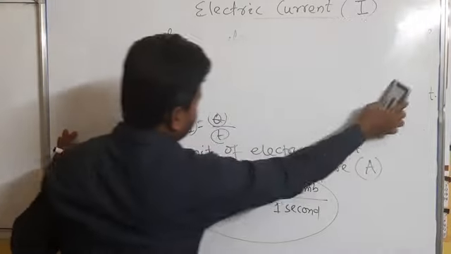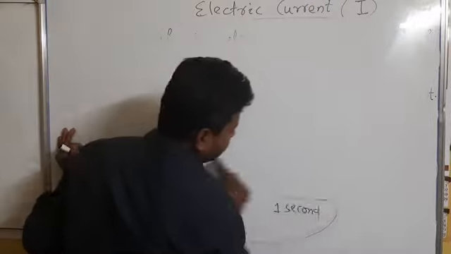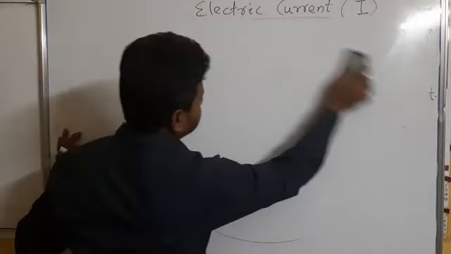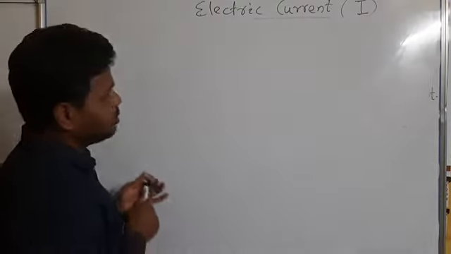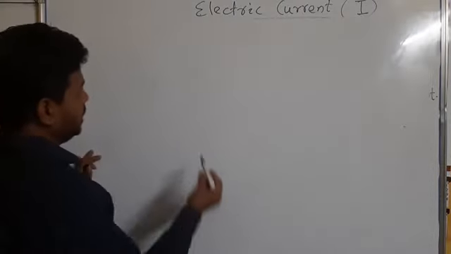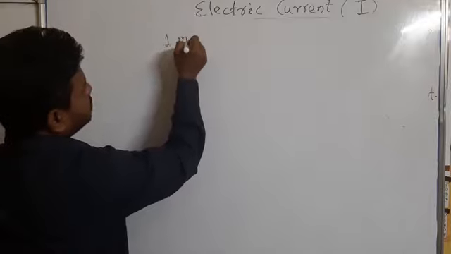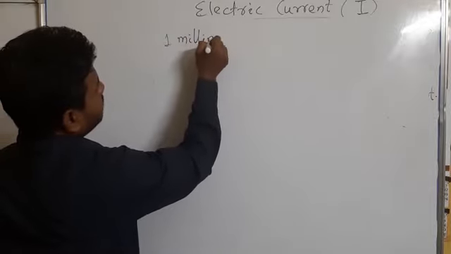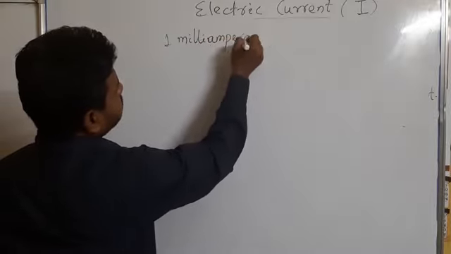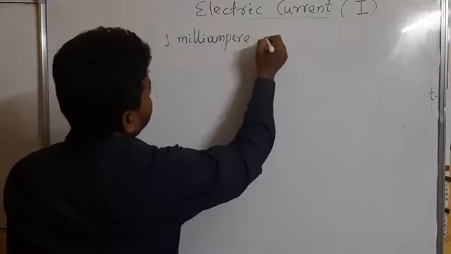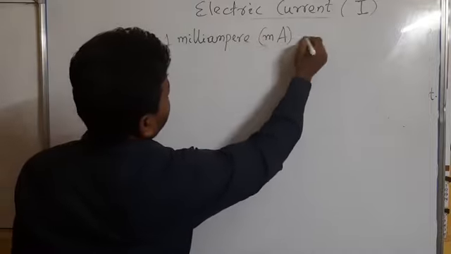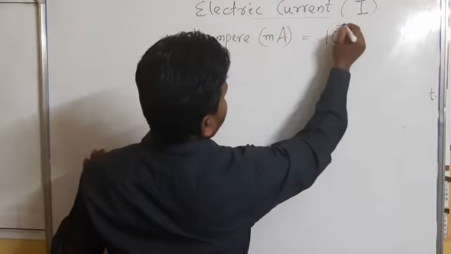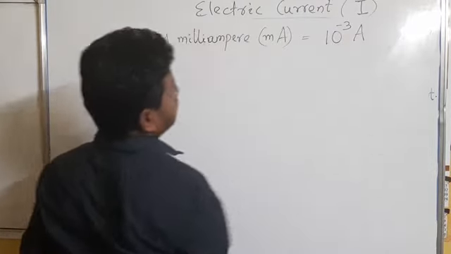So the SI unit of electric current is ampere, but sometimes we also use smaller amounts of current. So sometimes we use another unit, that is milliampere. It is written as small m, capital A, and it is 10 to the power minus 3 ampere.